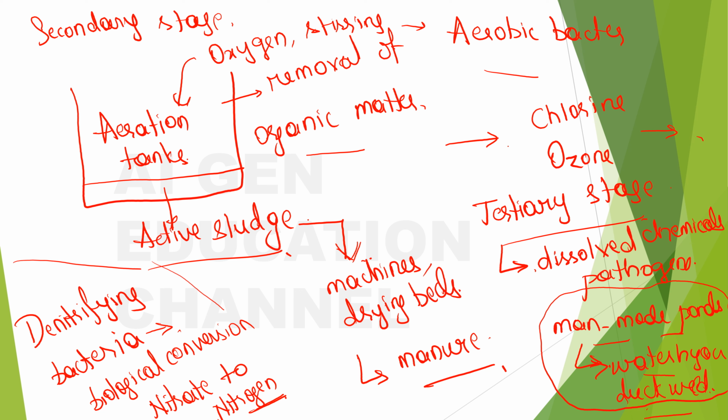Don't get confused, rather eliminate it from your brain too. That's perfectly fine. So in the tertiary stage it's only about clearing the water of dissolved chemicals and pathogens using man-made ponds, right? After the tertiary stage, the water will be treated with chlorine and ozone and released into the water bodies, right?